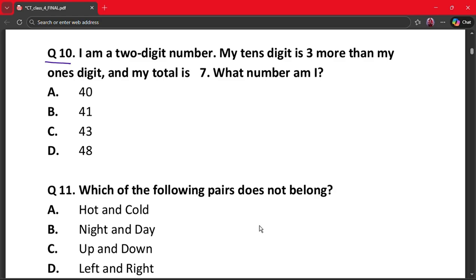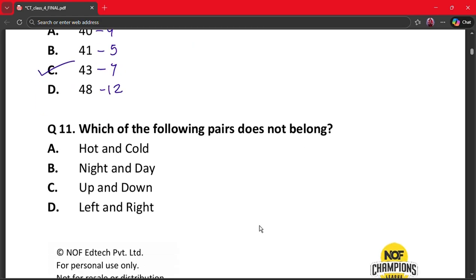So here the easiest thing is my total is 7. So 4 plus 0 is 4, 4 plus 1 is 5, 4 plus 3 is 7 and 4 plus 8 is 12. So here the number whose total is 7 is 43. So our correct answer is option C, that says 43.